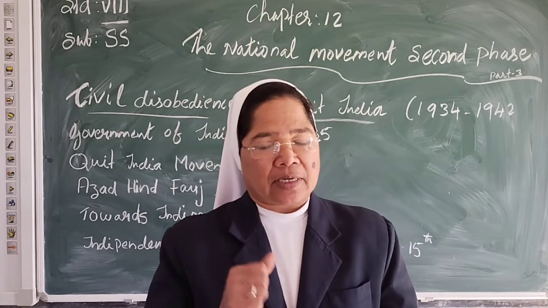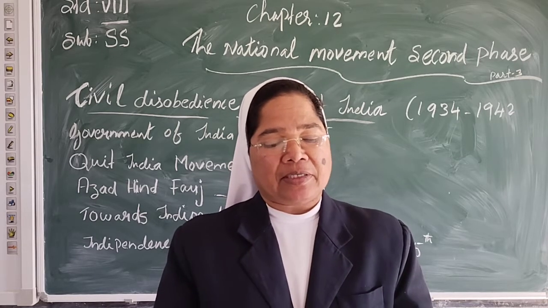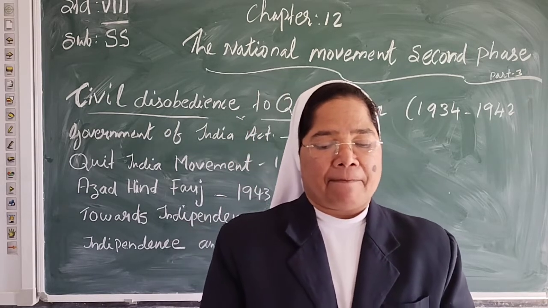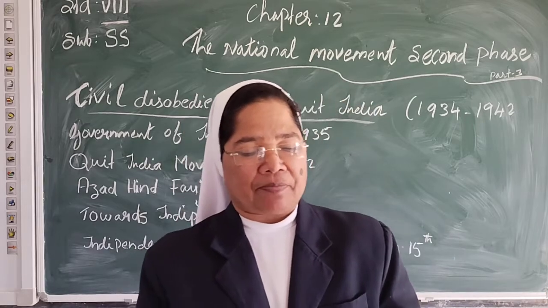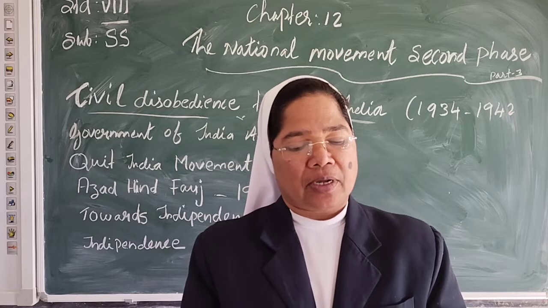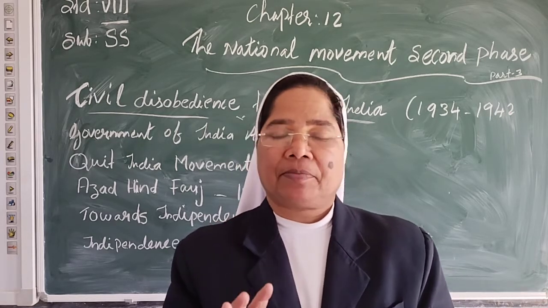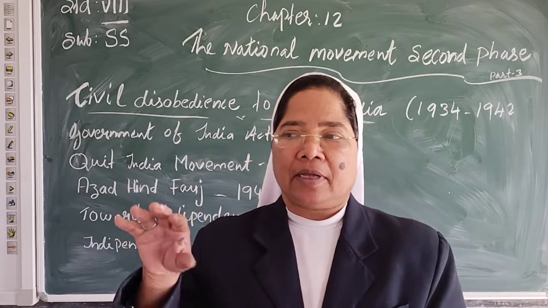Dyarchy was the third point. Dyarchy was abolished at the provincial level, but introduced at the center. The Viceroy became more powerful and was not responsible to the legislature. All the Viceroys were British, and they guided the legislature.